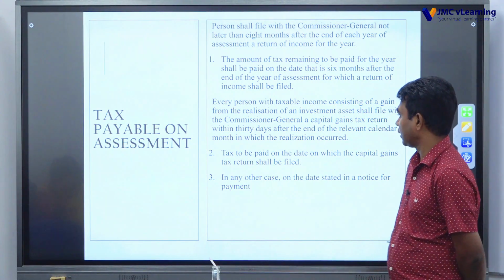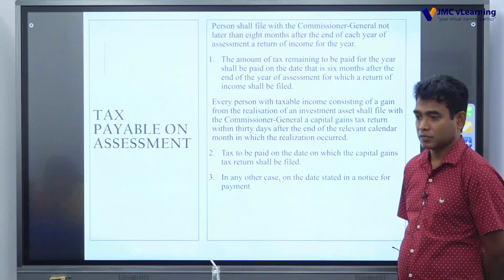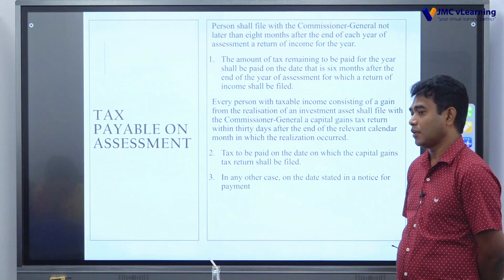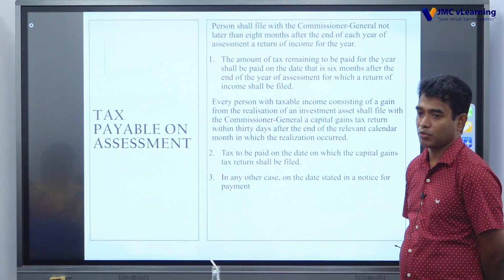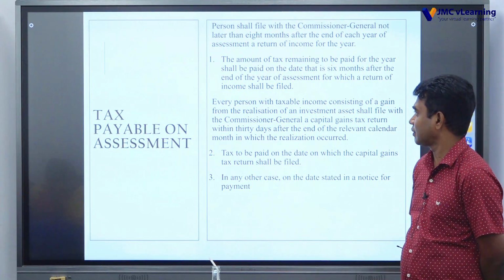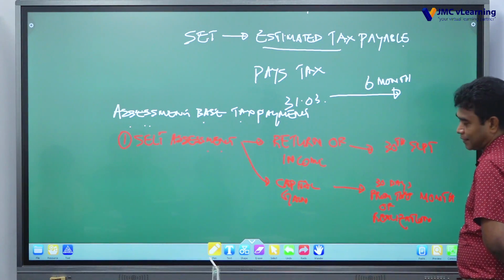They gave 30 days. Tax to be paid on the date on which the capital gain tax return shall be filed. In any other case, on the date stated in the notice for payment. Notice for payment means the assessment notice. Right? In the notice it says tax should be paid by 20 days or whatever days that need to be paid. That is on assessment based tax. 30 days from the month of realization.